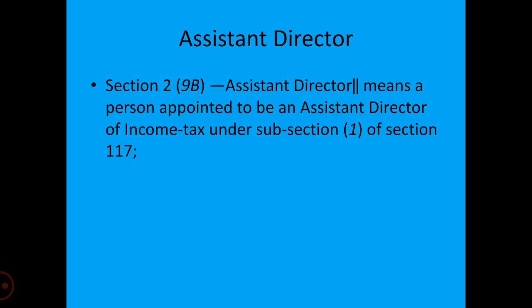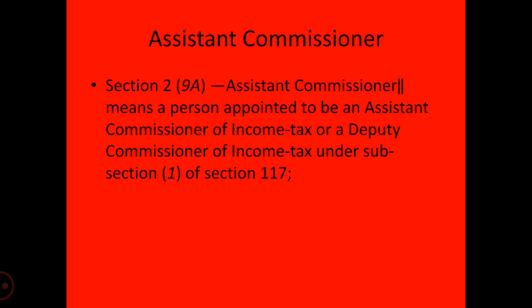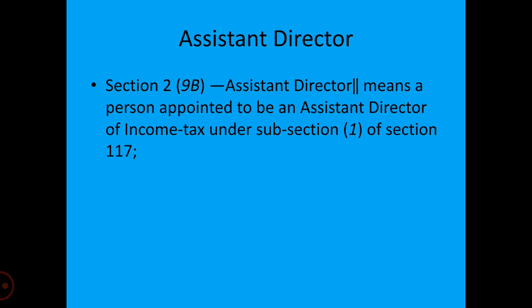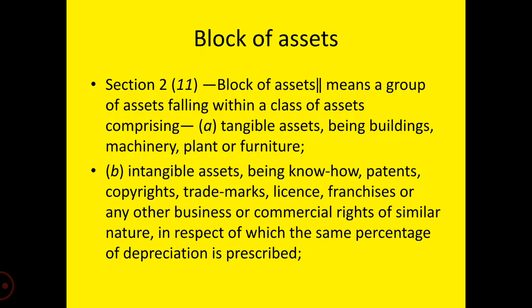Previously, Section 2 Clause 10 is average rate of income tax. The amount of tax calculated will be divided by the total income, then the answer derived will be the average rate of income tax. Section 2 Clause 9B, Assistant Director is a person who has been appointed as an Assistant Director under Section 117 subsection 1. And again Clause 9A, Assistant Commissioner means a person who has been appointed as an Assistant Commissioner or a Deputy Commissioner under the provisions of Section 117 subsection 1.